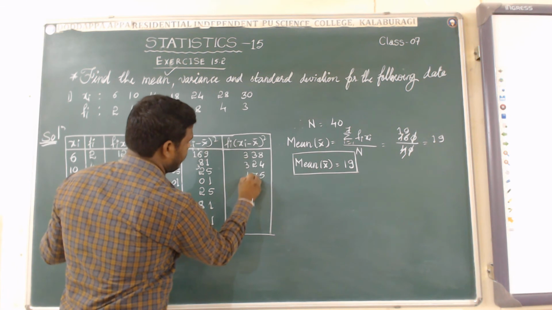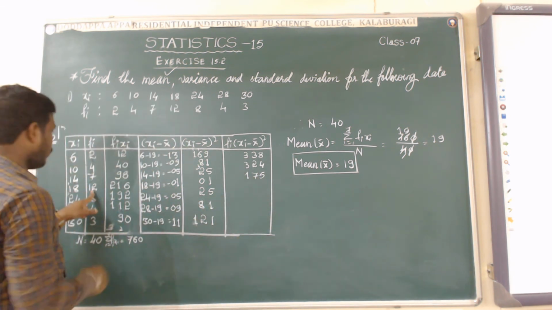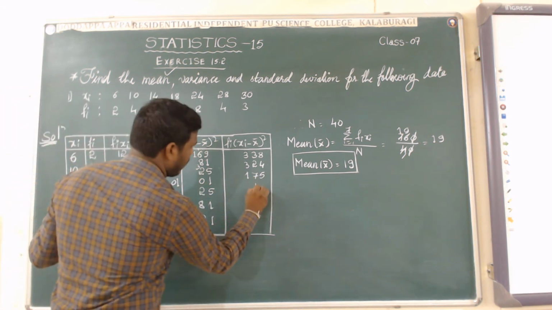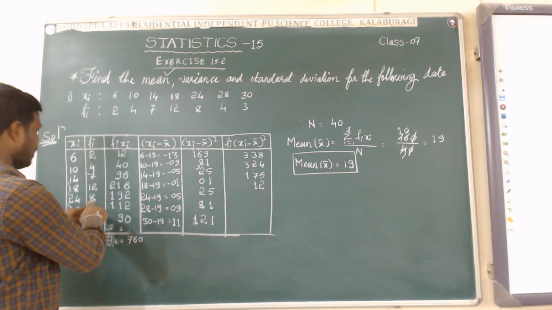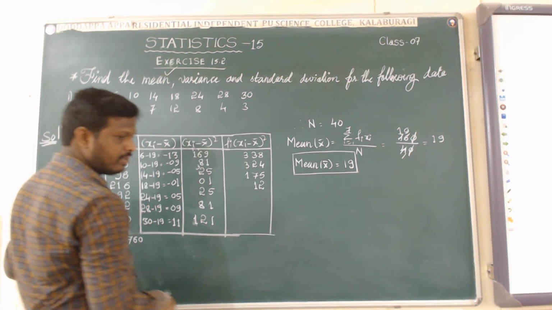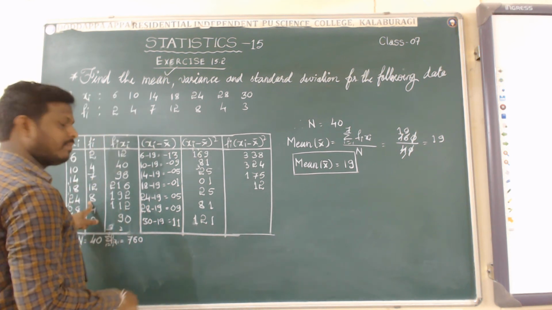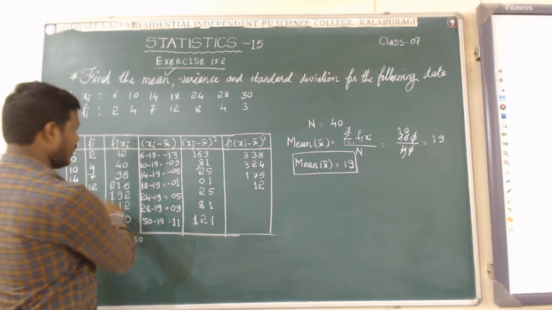So 175. Now 12 into 1 will get 12. Next, 8 into 25. You know that it is 200. Yes, 8 into 25 is 200.